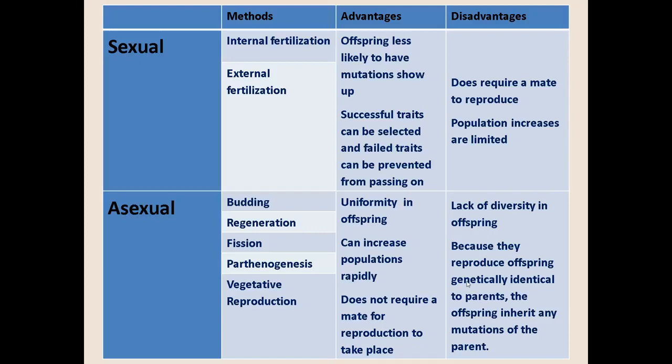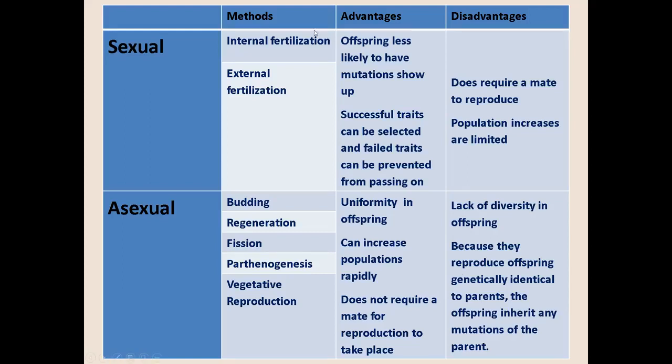Okay? For asexual reproduction, we have budding, regeneration, fission, parthenogenesis, vegetative reproduction. Okay? For the advantages of asexual reproduction, uniformity in offspring. So, magkakamukha. Okay? Kung ano yung itsura ng parent cell, yun din yung itsura ng daughter cell. Okay? Can increase populations rapidly. Okay? And then, does not require mate for reproduction to take place.